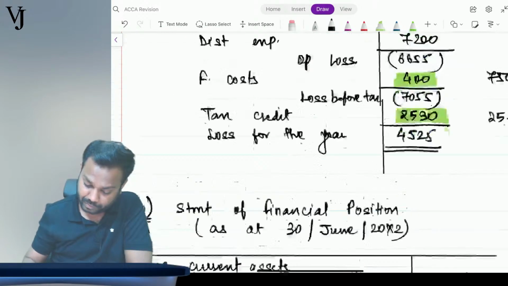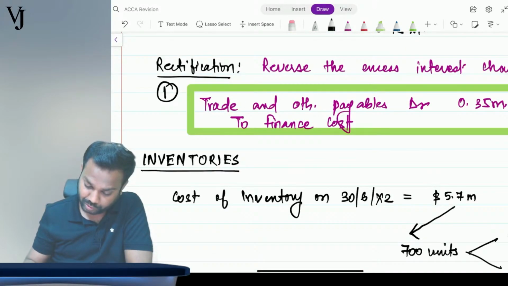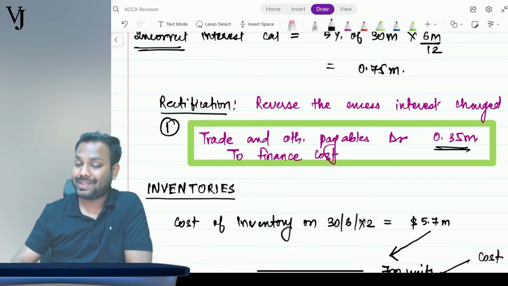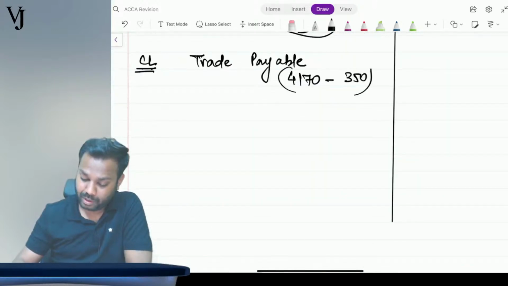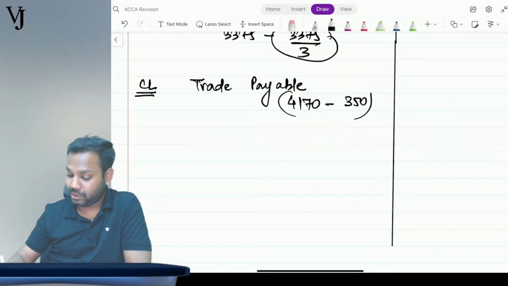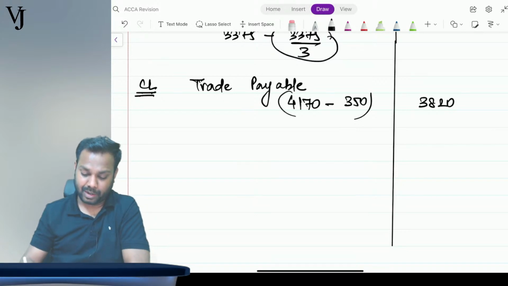If you have forgotten it, just for the sake of your memory, in trade payables there is an adjustment of 0.35 million for the excess interest cost that is charged. So I will reverse that from here. 4170 minus 350 is 3820, so 3820 is trade payables.